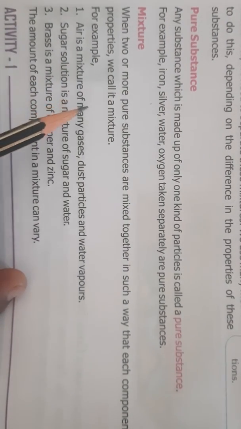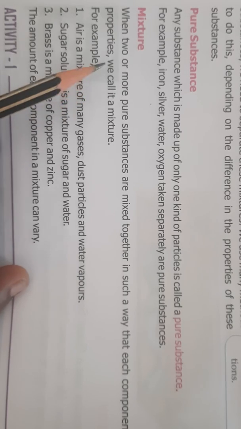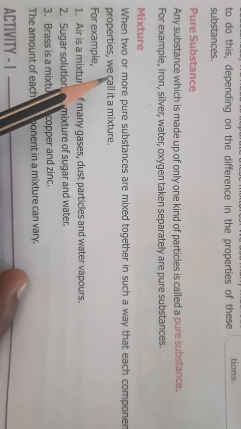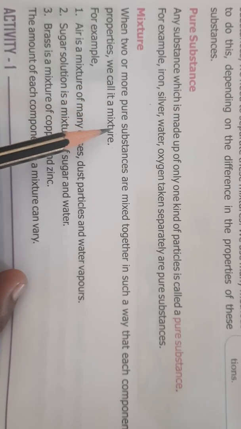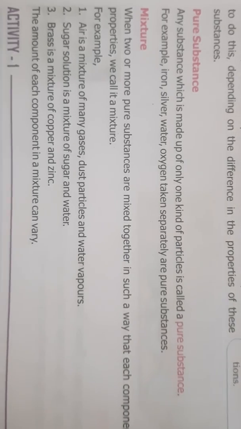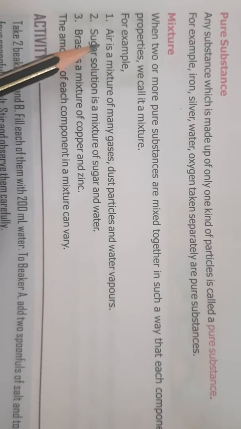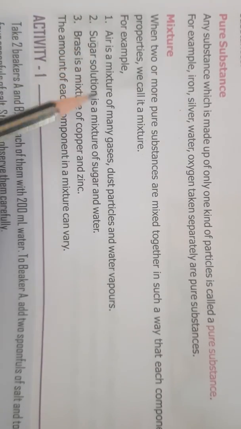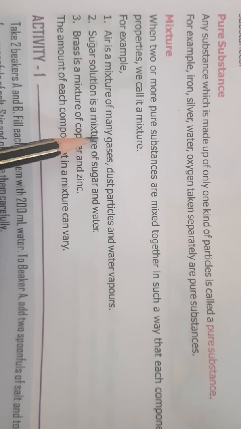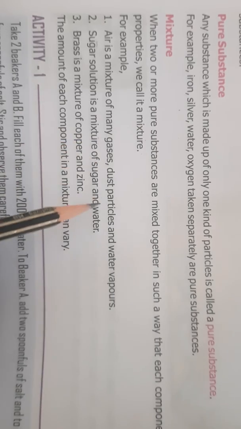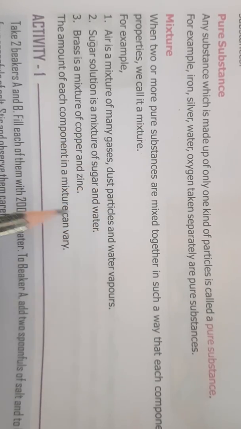So what is a mixture? It is a combination of two or more pure substances. Clear? Let us take an example. For example, air. You have studied, children, air is a mixture of many gases. It contains 78% nitrogen, 21% oxygen, then carbon dioxide. It also contains dust particles, water vapors.